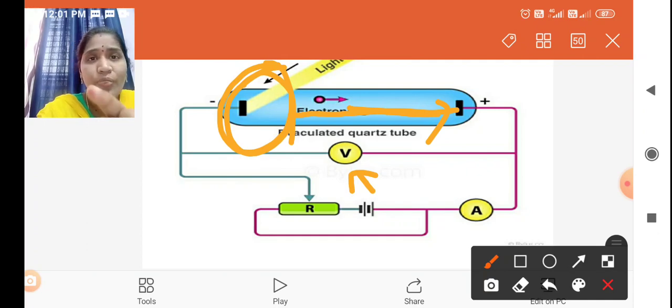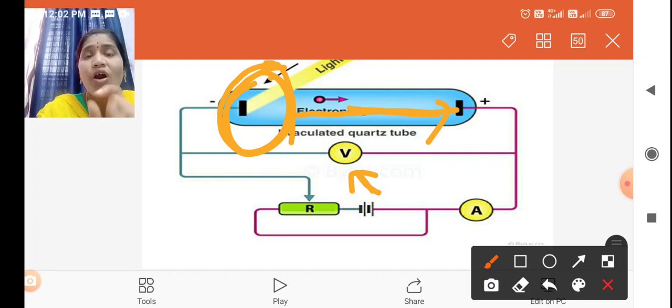Then, once all the electrons from this metal plate are emitted outside, even though we are increasing the positive potential, there is no further increase. That current is called the saturation current.